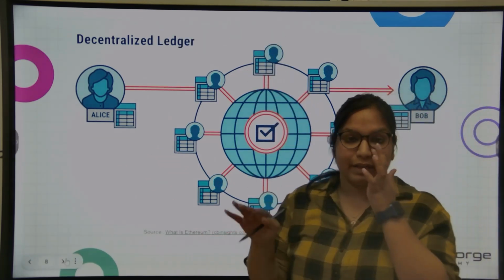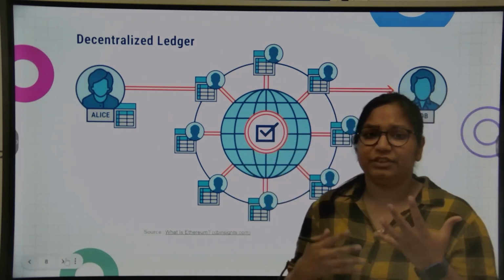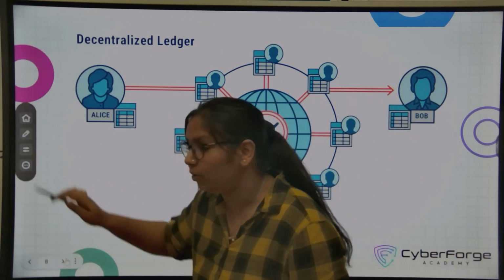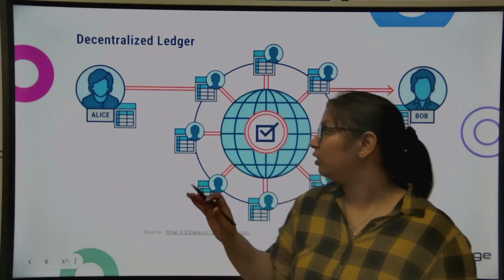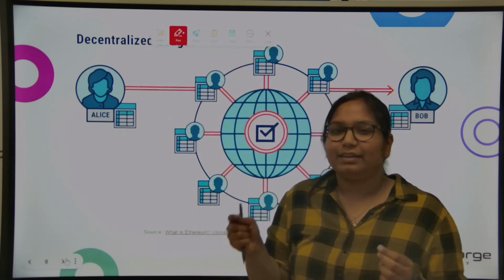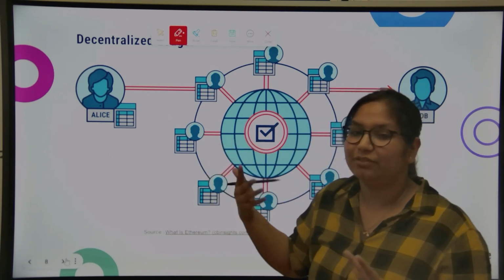But now in the case of Ethereum, what happens is that it provides the feature of smart contracts. Smart contracts are self-executing code which executes whenever the event triggers, and they validate. There is some predefined code on the blockchain which validates which party wins.